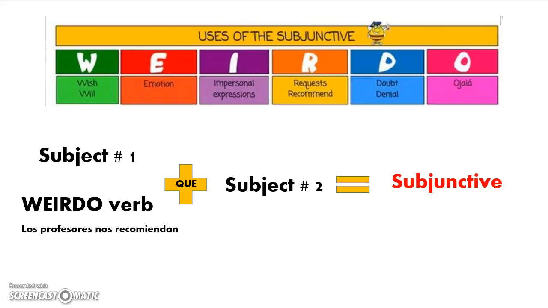Just to remind you, for example, los profesores nos recomiendan. There we have a recommendation to us by the teachers. There's our que that links everything together. We are the new subject because they're recommending that we, and then our subjunctive is study for the tests: estudiemos para los exámenes. And remember, with the subjunctive, we go to the yo, chop off the o, add the opposite vowel. That's why it's estudiemos, even though it's an AR verb.